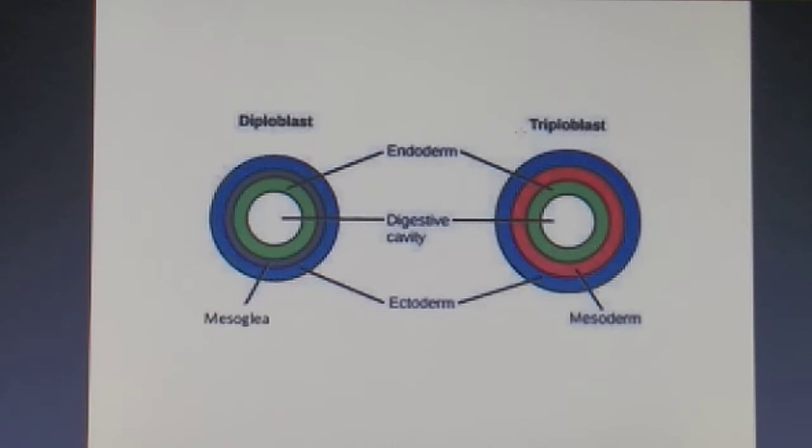So you can see here, this is the digestive cavity, this one is the endoderm, fine. This one is the mesoderm, the pink structure you can see, and the blue one is the ectoderm. So you can see here, this is the triploblastic animal, fine, and this one is the diploblastic.